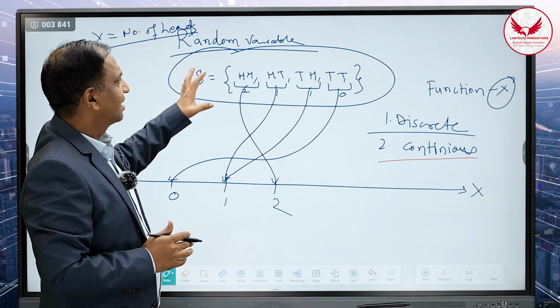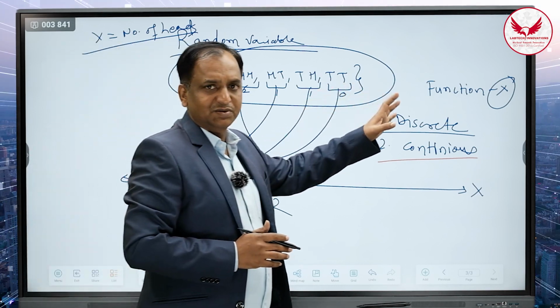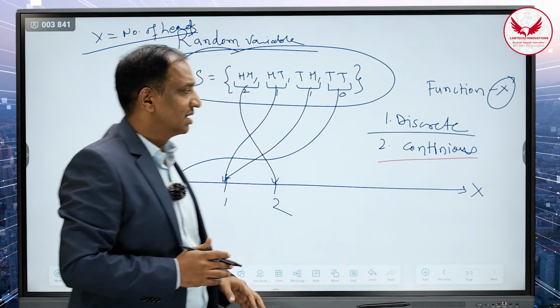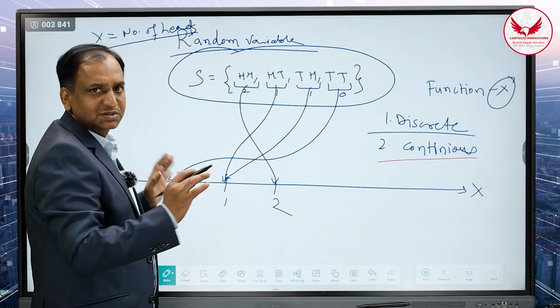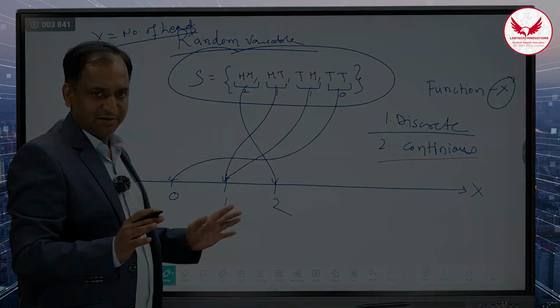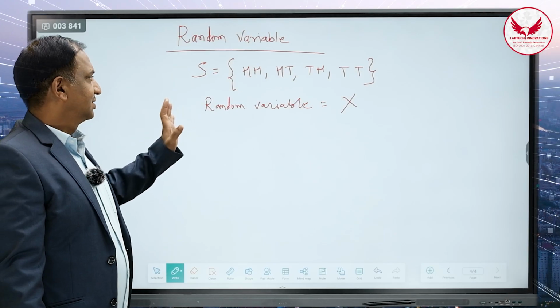So in all, the random variable is nothing but a function which is represented by a capital letter, and which maps all the sample space onto some numerical values. That is called the random variable. Now, again we will understand the random variable with the help of an example.